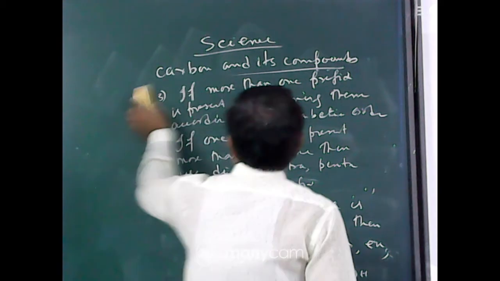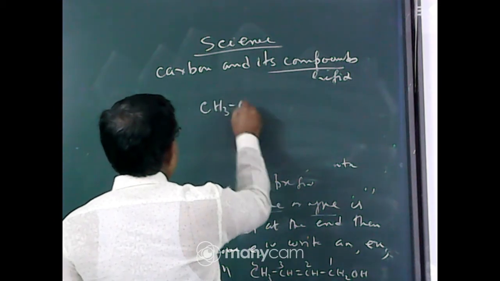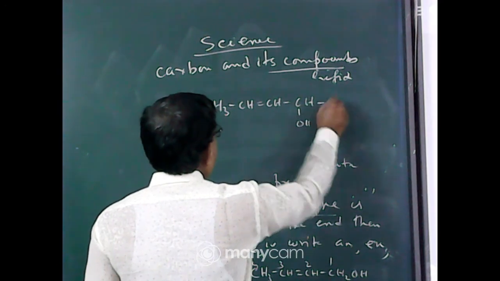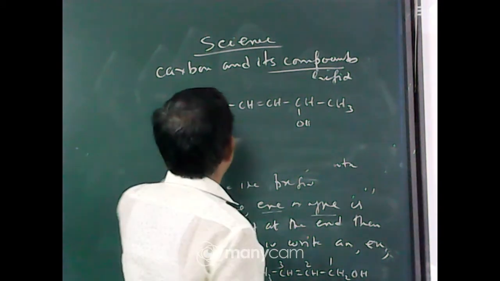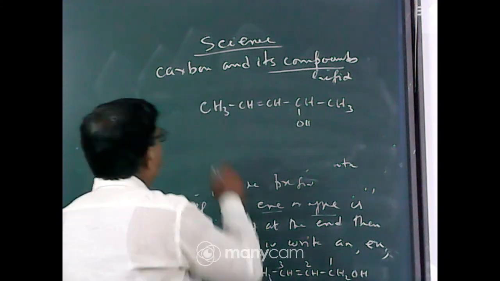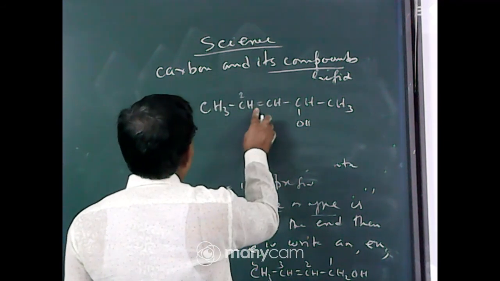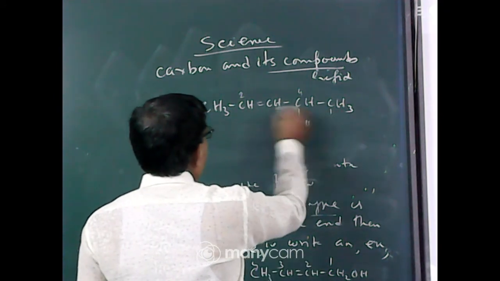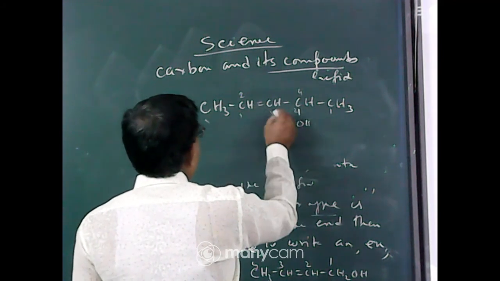Okay, on the last point, first I give an example. Say this: CH3 CH double bond CH CH OH CH3. Say this is a compound. You have to write the IUPAC name of the compound. First you select the longest chain; there is only one chain, 5 members. Now if you number from the left-hand side, at carbon number 2 the multiple bond is present and the functional group at carbon number 4. From the right-hand side, 1, 2, 3, 4, 5, the functional group is at carbon number 2 and the multiple bond at carbon number 3.